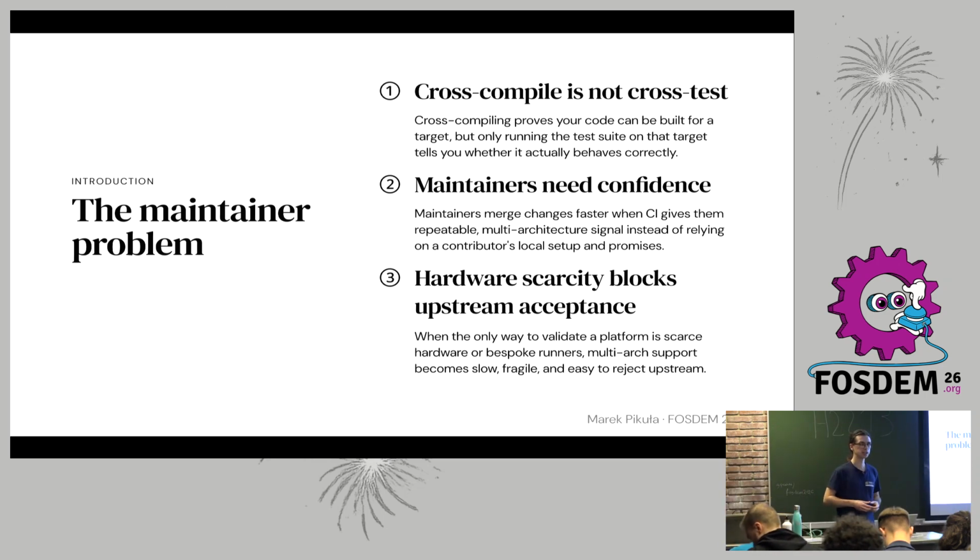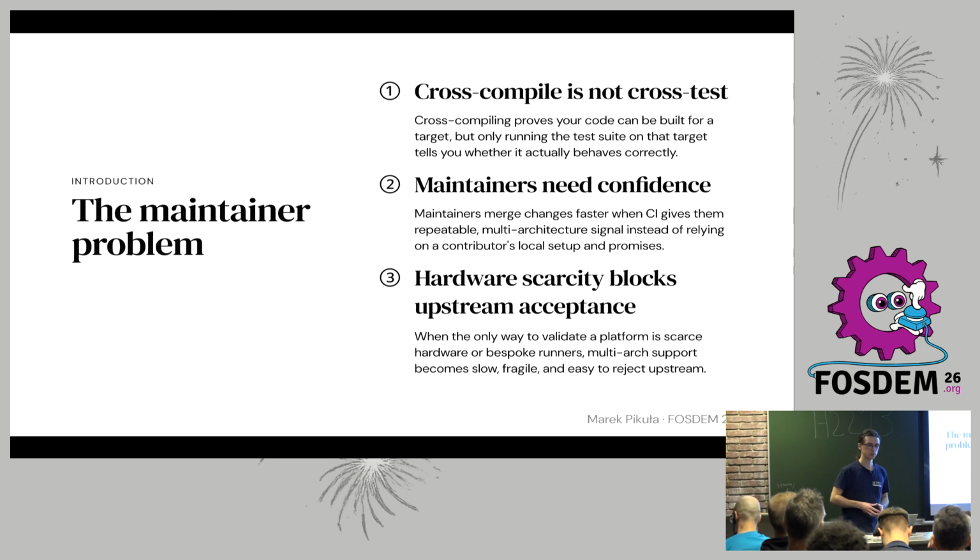The second point is that when you're trying to push your code upstream, maintainers need confidence in your code. So in our case, we were trying to upstream our RISC-V vector extension support for the Pixman library, and there was no support for RISC-V in the CI pipeline at freedesktop.org at this time, and the maintainers simply didn't know the specifics of RISC-V vector, so we couldn't really prove that we are able to do the stuff that the library needs.